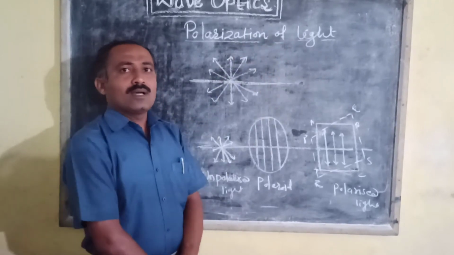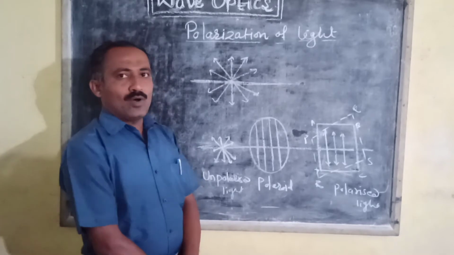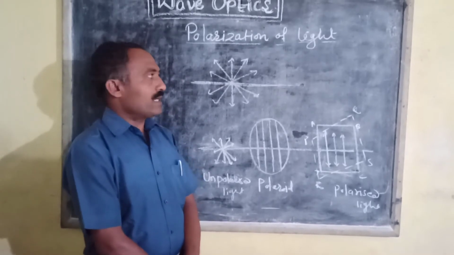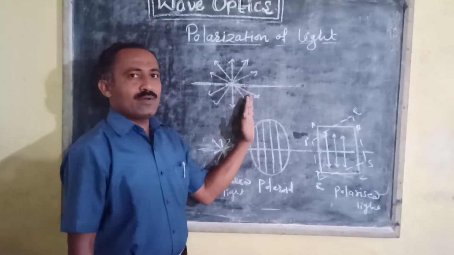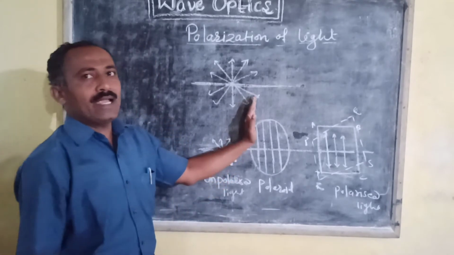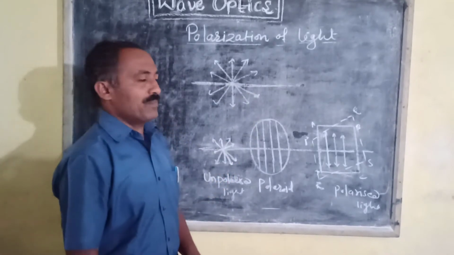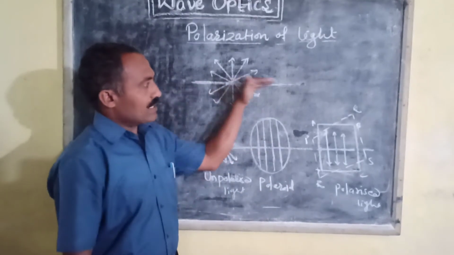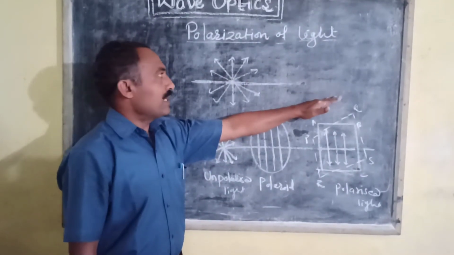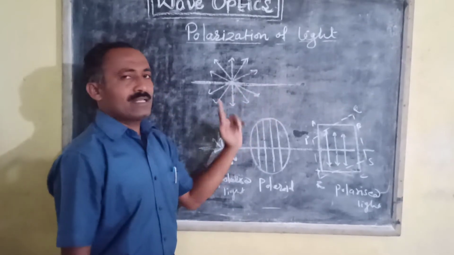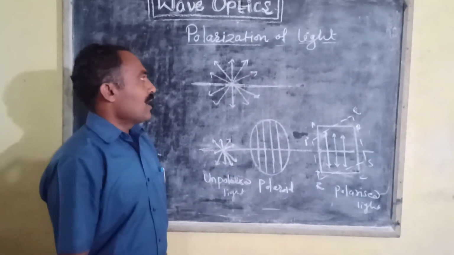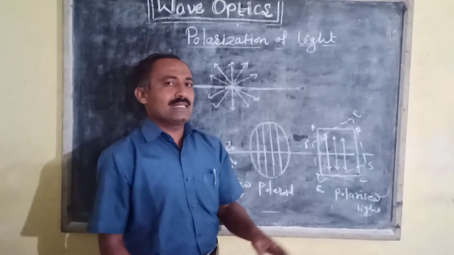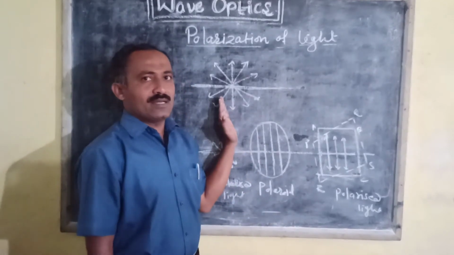We know that light is made up of two vectors. Light is an electromagnetic wave made up of electric and magnetic vectors which are perpendicular to each other and also perpendicular to the direction of propagation of the wave. The electric vector is considered as the light vector.